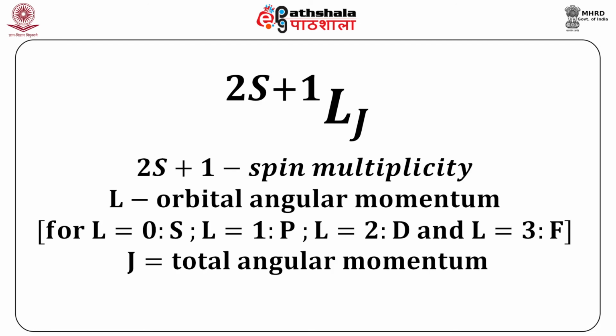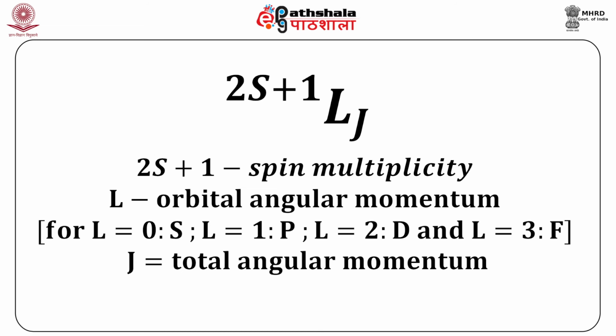We are not talking about a single electron now, we are talking about a multi-electron system. So, we are talking about capital S. Then L stands for the orbital angular momentum, again a capital L, and J again is the total angular momentum, spin plus orbital, and again it is written as a capital J, and this is a more succinct way of writing down the angular momentum coupling in an atom.